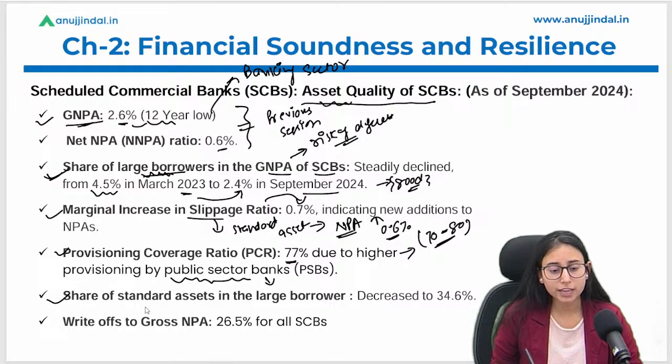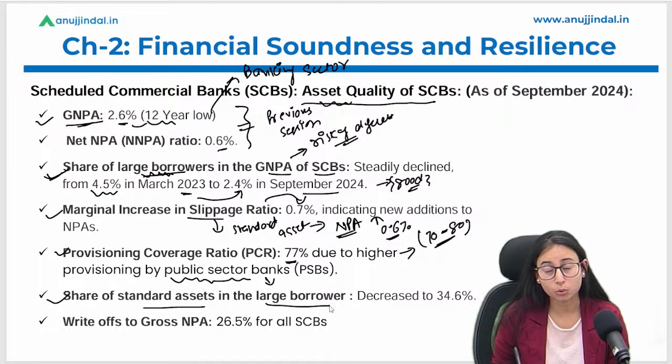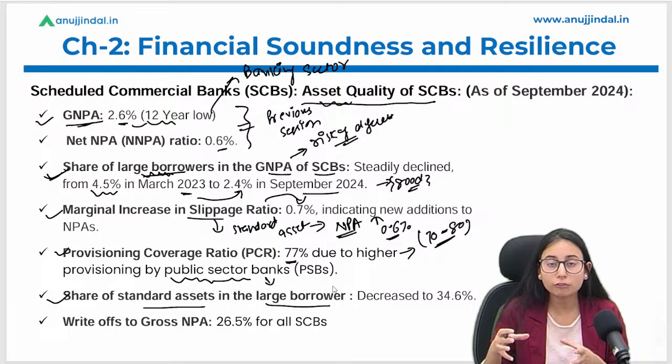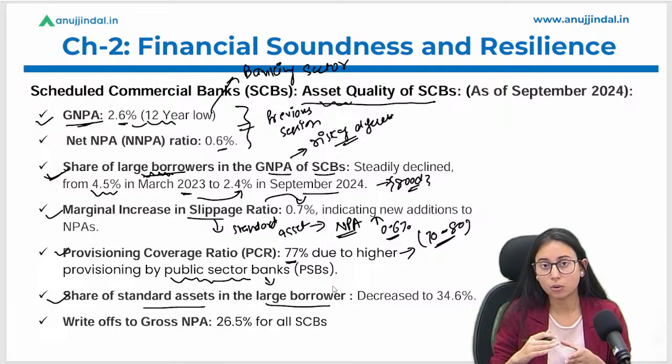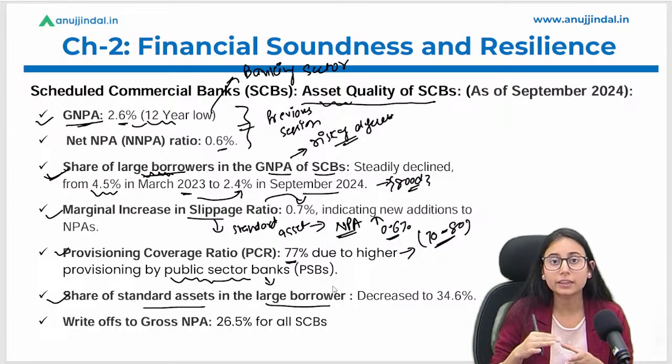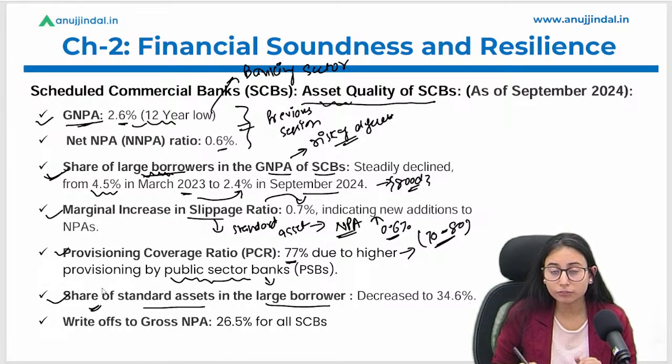The share of standard assets in the large borrowers. Now we are talking about large borrowers and how much of the borrowers' assets are standard. Standard assets mean that they are paying the loan EMIs on time and are very disciplined with the payments of the loan. So what is the share of standard assets in the large borrower case?